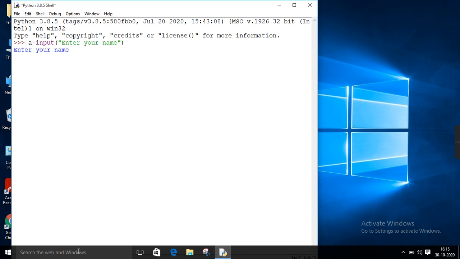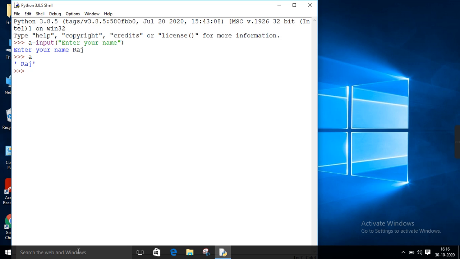If you press enter, the user will be asked to enter his name as per the message given in the double quotes. Suppose I enter the name as Raj. The value Raj will go inside the variable called A. If I try to print A now, it is going to print Raj. Remember that whatever we take from the keyboard or from the user is always in the form of a string. Hence, Raj is given in single quotes.